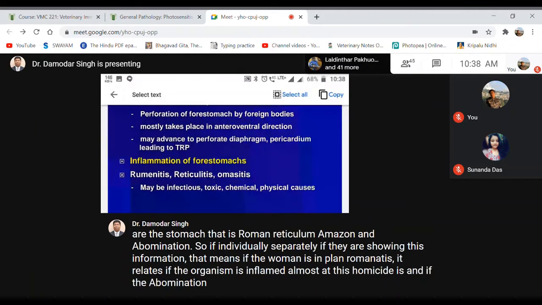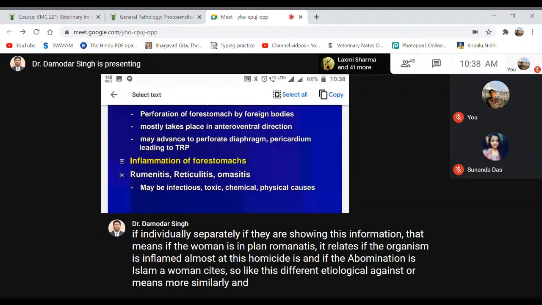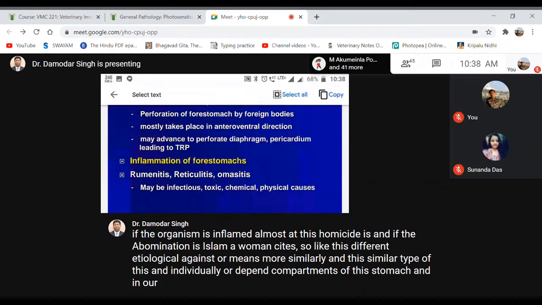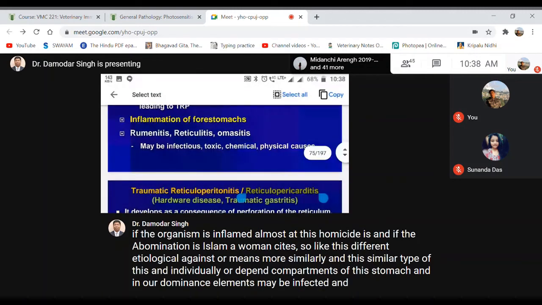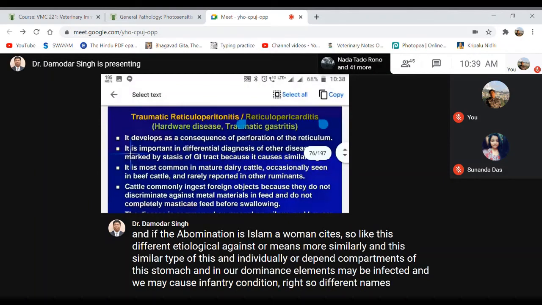So like this, different etiological agents may infect different compartments of the stomach in ruminant animals and cause inflammatory conditions, right? So different names may be given. Now the most important pathological condition, so far as your examination is concerned.